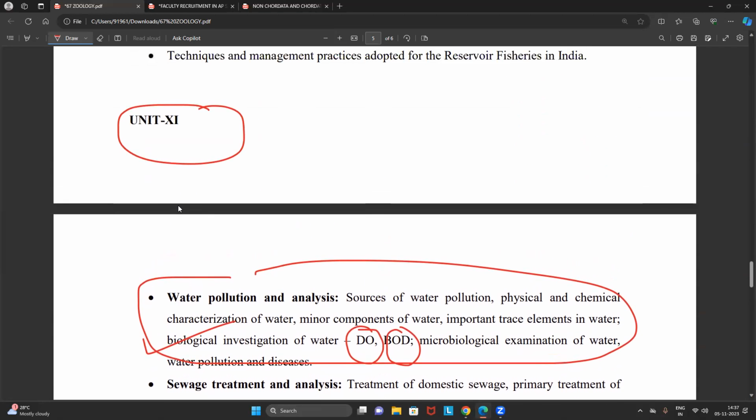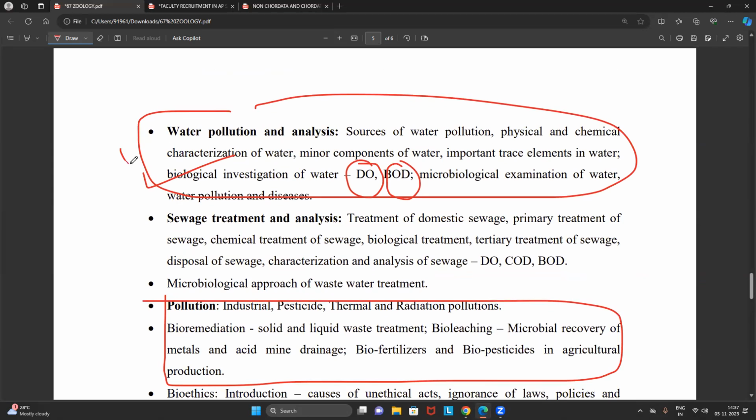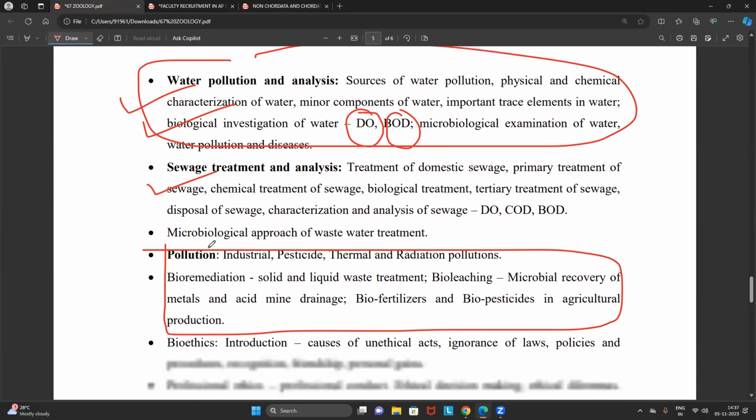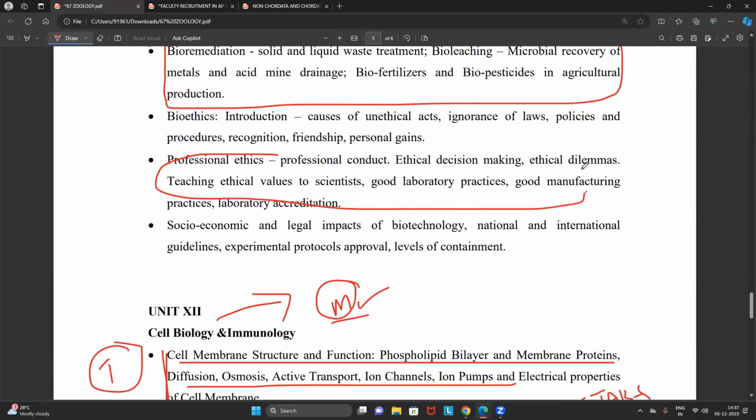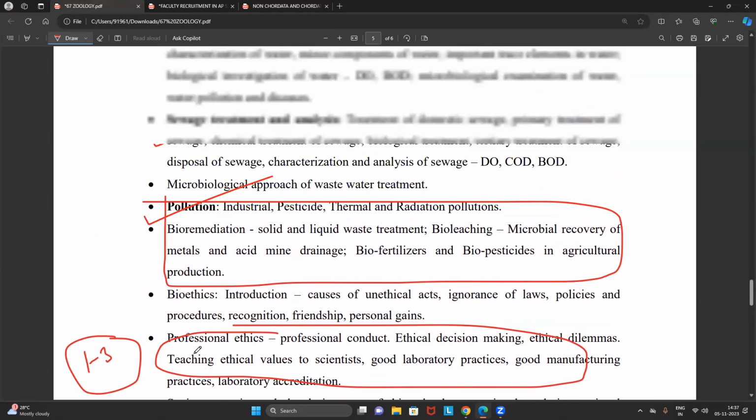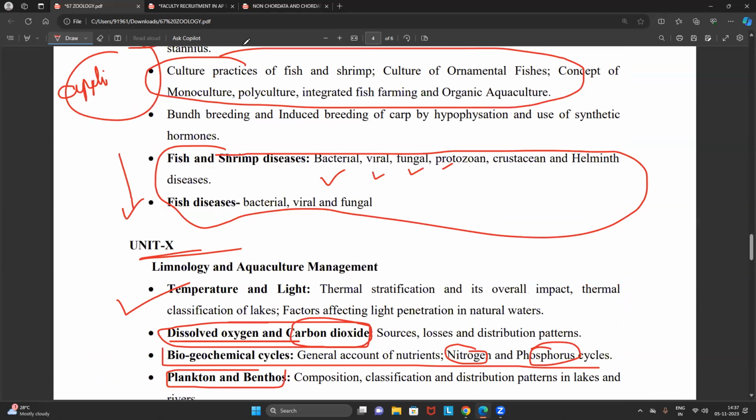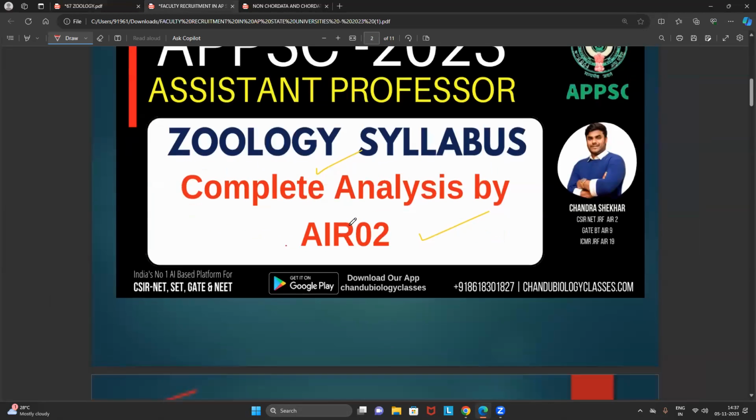In unit 11, I encourage all the aspirants to focus on water pollution, sewage treatment, industrial pollution, and most important, professional ethics. Because you can expect 1 to 3 questions, especially from ethical decisions. You may even expect questions in your interviews from professional ethics. Okay. So this is the complete analysis of the zoology syllabus, which is very easy, friends.